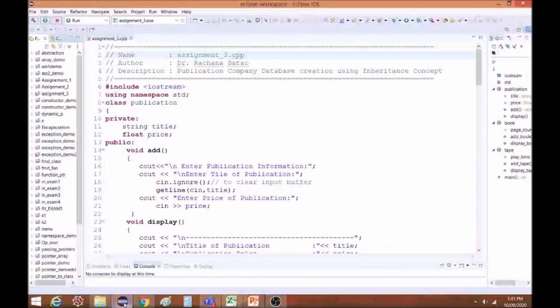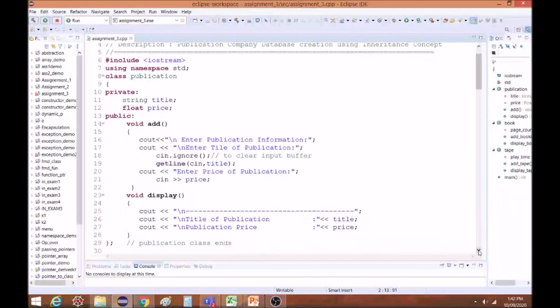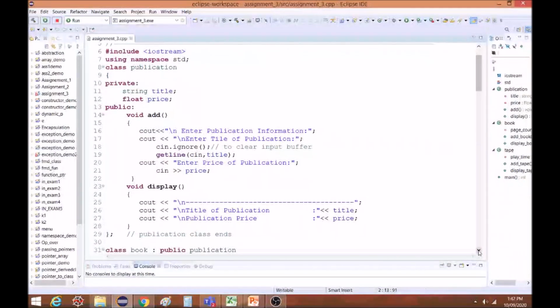Now this is the program with which we will be starting. As per our discussion, the first class which we will create is the publication class. You can see here at line number 8 we are starting with class publication. In the private section we have two variables, title and price, as per the description given in the problem statement: a string title and a float price.